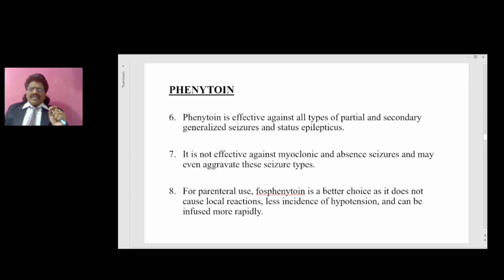Phenytoin is effective against all types of partial and secondary generalized seizures and status epilepticus. It is not effective against myoclonic and absence seizures and may even aggravate these seizure types. So we have to be careful when treating myoclonus and absence seizures. For parenteral use, fosphenytoin is a better choice as it does not cause local reactions, has less incidence of hypotension and can be infused more rapidly.